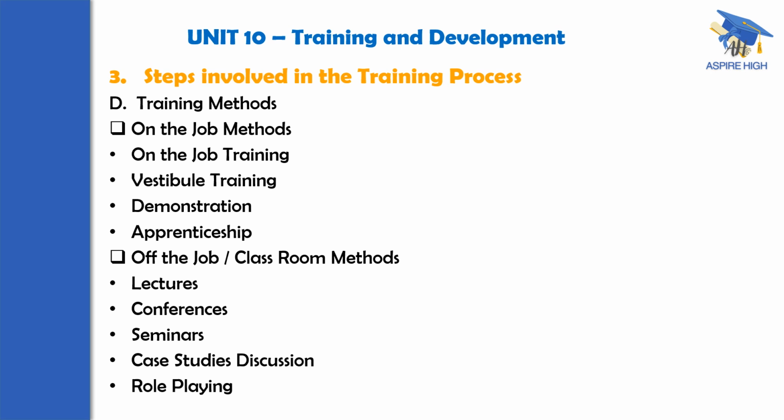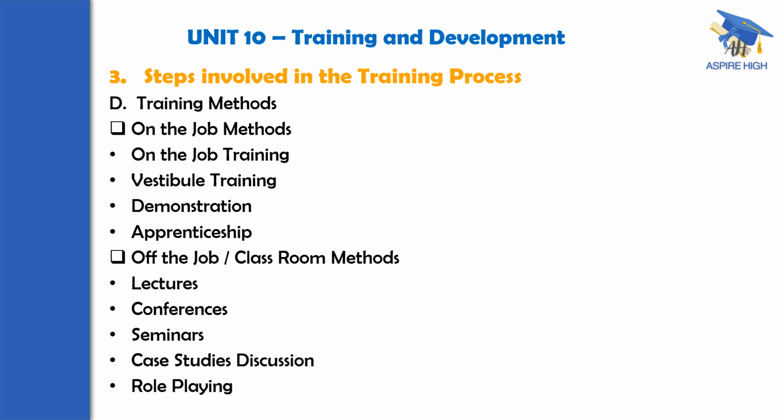Next is apprenticeship. Apprenticeship is also known to all of us. It is a training program wherein a series of assignments are given to a particular employee or trainee, with a predetermined schedule, so that over a period of time, 6 months or so, he or she gets equipped in full measure.